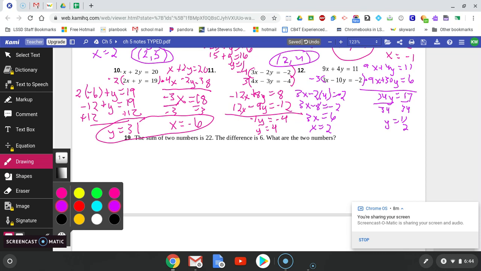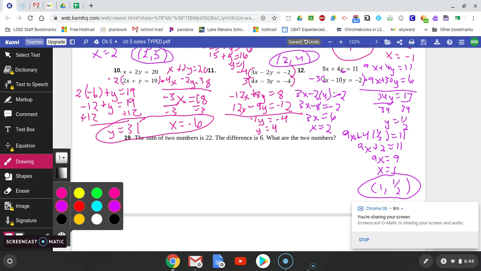So I'll just choose the top one. So I have 9x plus 4 times 1/2 equals 11. So I substituted in for my y right there. So I have 9x plus 2 is equal to 11. When I subtract a 2 on both sides, I get 9x is equal to 9. And when I divide by 9, I get x equals 1. So my answer would be 1, 1/2.